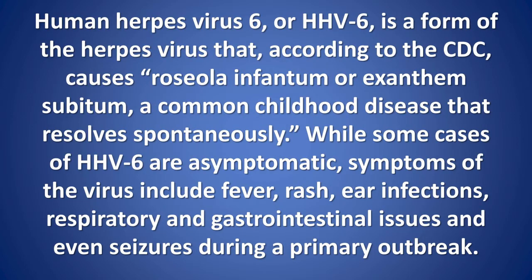HHV6. Human herpes virus 6, or HHV6, is a form of the herpes virus that, according to the CDC, causes Roseola infantum or exanthem subitum, a common childhood disease that resolves spontaneously. While some cases of HHV6 are asymptomatic, symptoms of the virus include fever, rash, ear infections, respiratory and gastrointestinal issues, and even seizures during a primary outbreak.